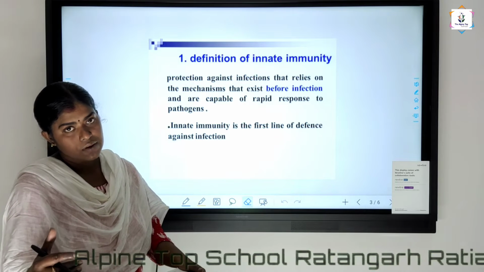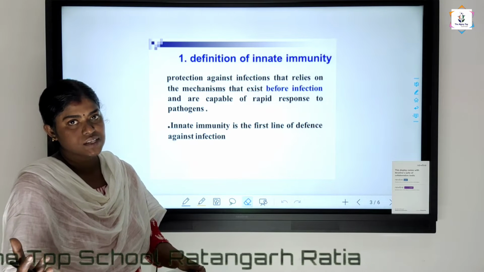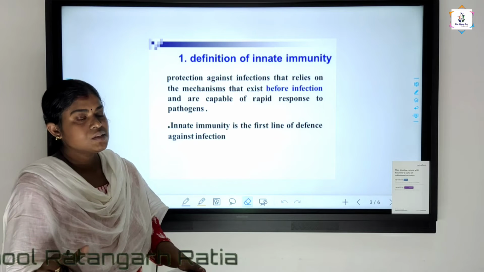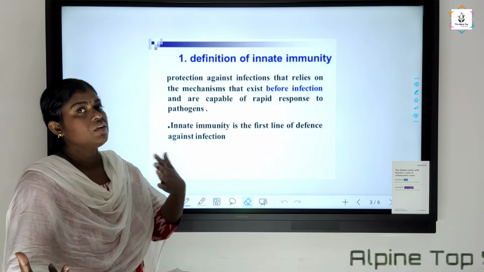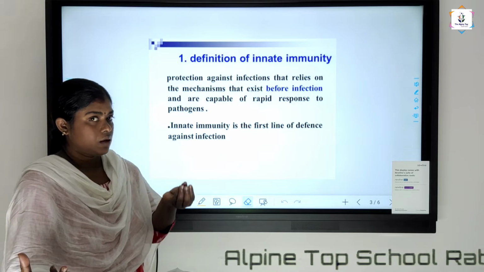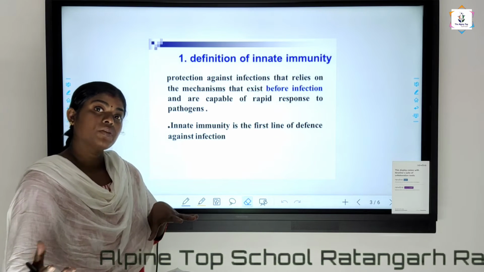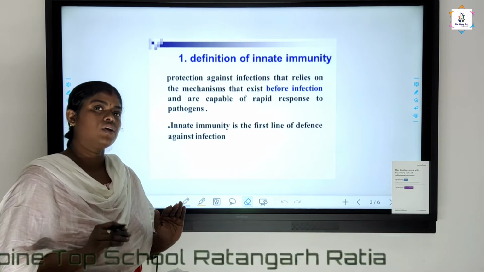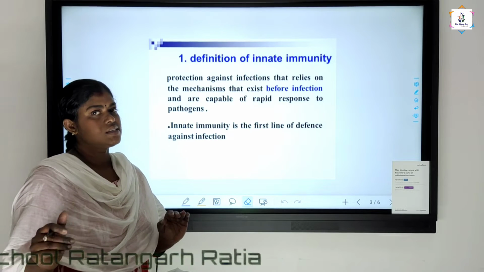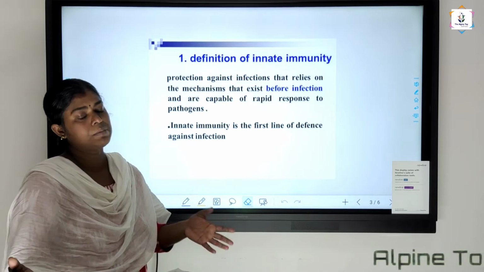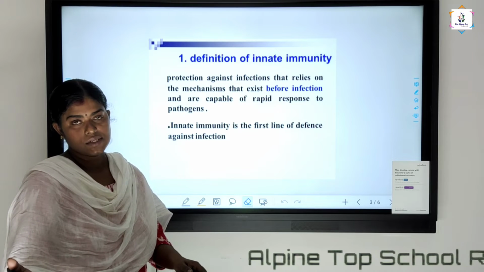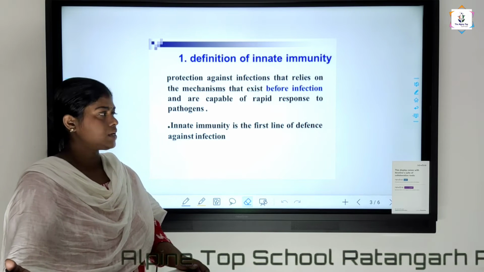As I have told you, we are having WBC, white blood cells, in our body. They are also fighting against diseases. If any microbe enters your body, without getting infection itself, we are fighting against that disease. That kind of immunity we call innate immunity. By birth we are having that capacity to fight against disease, that is innate immunity.